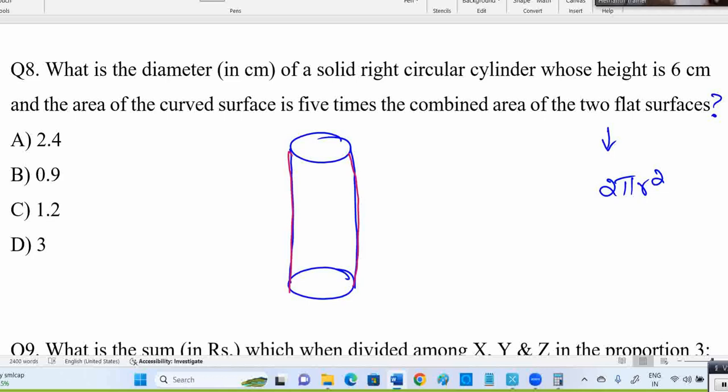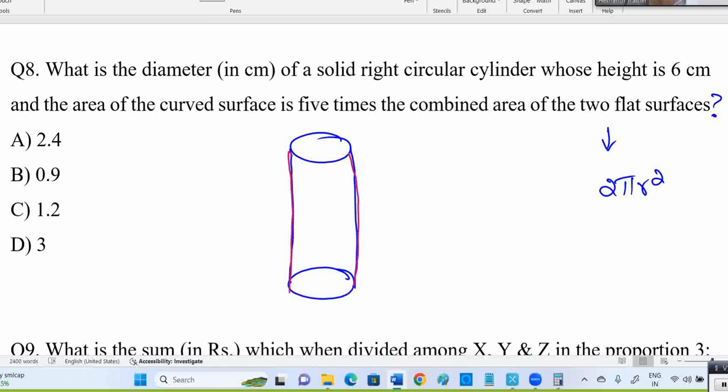See, this is a cylinder shape I am drawing, but without the flat surfaces. The above one is a flat area, the below is a flat area. Now, this area you need to calculate. Actually, how the formula is designed is very simple. If you open it, this is a circle, so the length here is the circumference, 2 pi r. If you open it, it is a rectangle where the length is 2 pi r and the height is h.